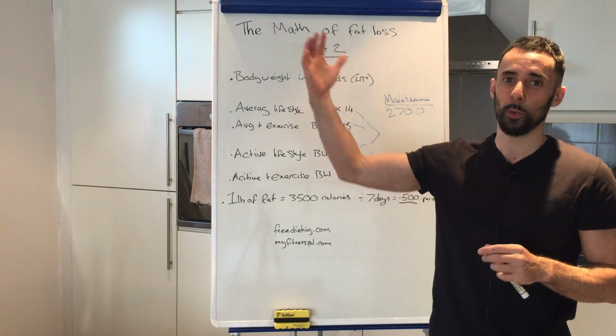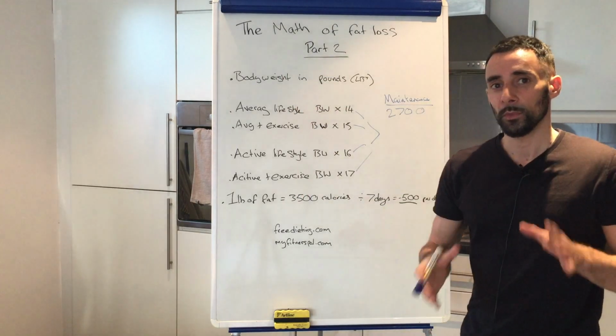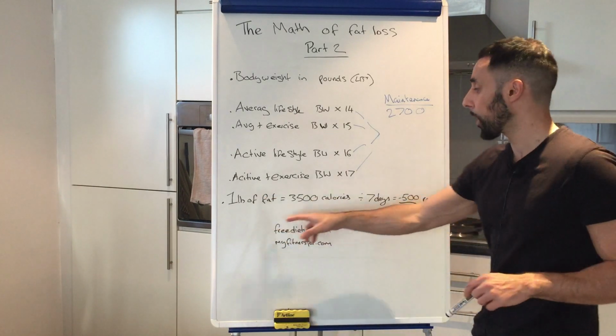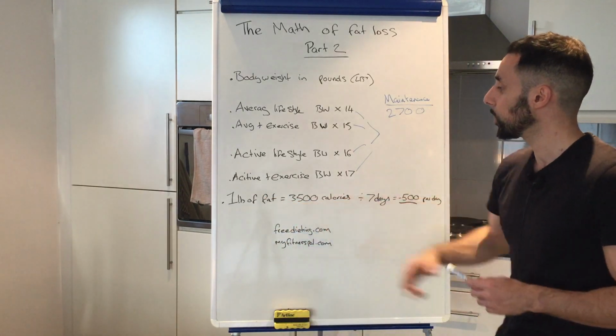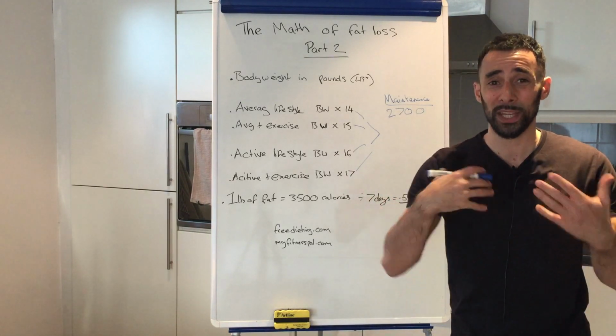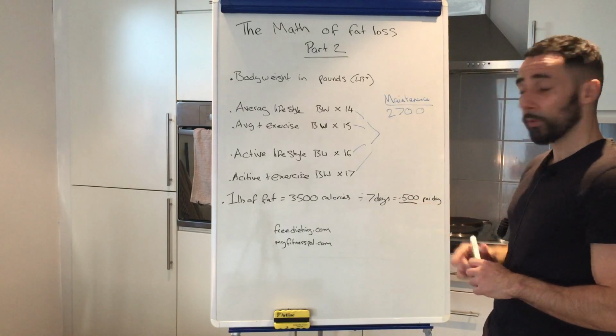If you're severely overweight, we could afford to lose more, but that's a conversation for a different time. So 1 to 2 pounds per week is a good healthy range of losing fat. So if you're looking to lose 1 pound per week, we need to create a deficit of 3,500 calories for the entire week. So if we divide that over the 7 days, that's going to be 500 per day.